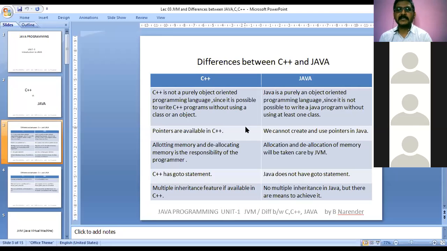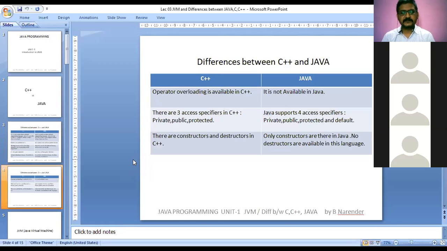It can be achieved by using a topic called interfaces. When we discuss interfaces, then we can come across multiple inheritance in Java. Now, to clarify: the multiple inheritance feature is available in C++ and there is no multiple inheritance in Java, but there is a means to achieve it by using interfaces. Okay. Next, I will proceed to the next point.